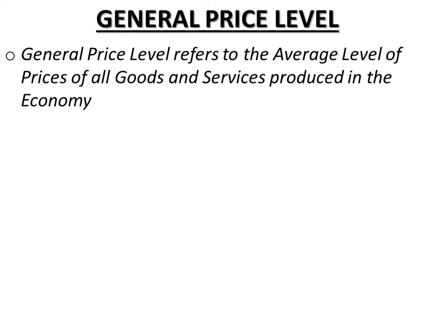What is it? The general price level refers to the average level of prices of all goods and services, not any one good but all goods and services produced in the economy. The overall price level in the economy is known as the general price level, usually just called the price level, right? The general price level may increase or decrease during a particular time period. That is, the prices of all the commodities taken together may rise or they may fall, and it is known as a rise in price level or fall in price level, right?